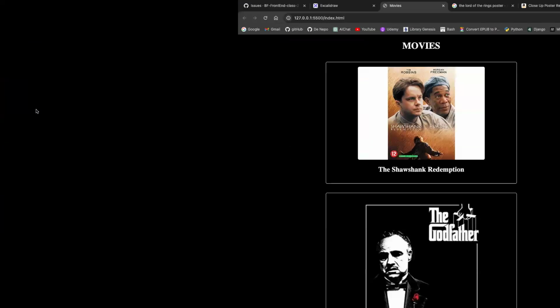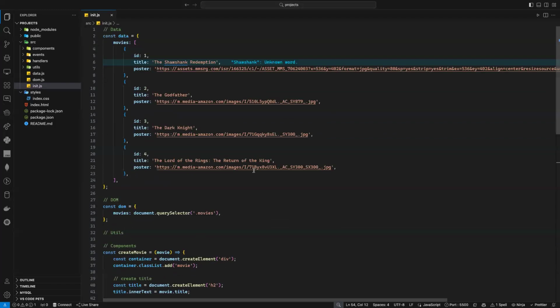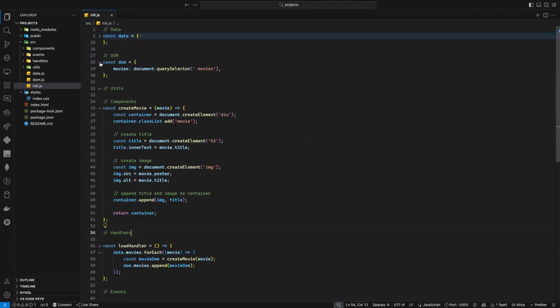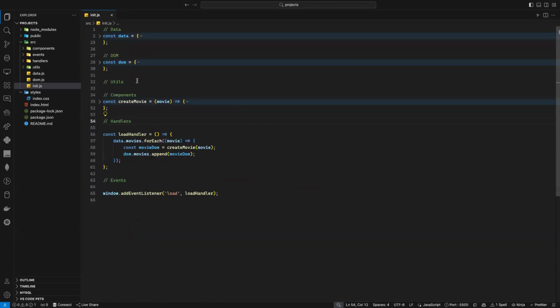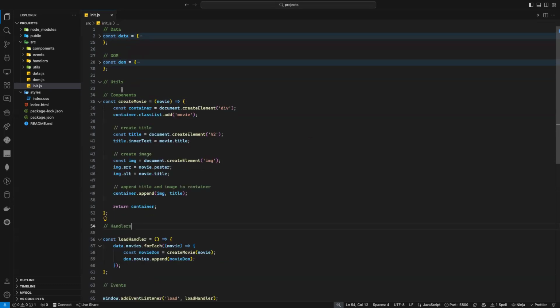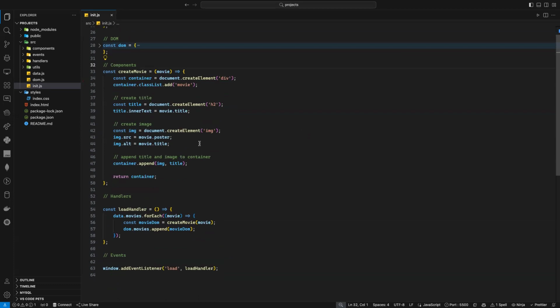Cool? Is it cool or not? Yes. So here I don't need any util function. I don't need any util function because I don't have to deal with any data. The data is already there, that's simple.